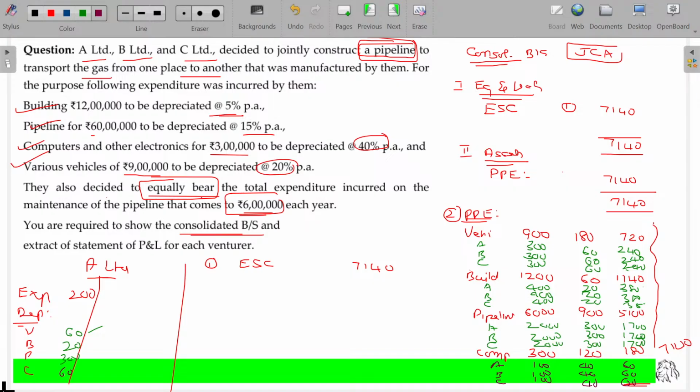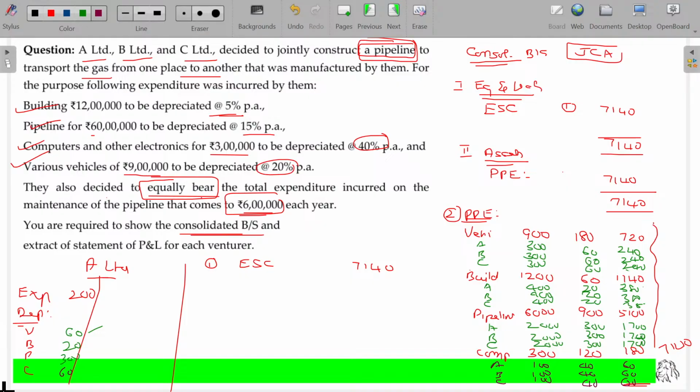Now what happens in A Limited's P&L account, they debit 200 rupees for the expenses, depreciation for all the assets, to their extent, debited here. What about the revenue, sir? There is no revenue, but they have the option to use it. Otherwise, they have to purchase the asset or they have to get it on rental somehow. Now they own the asset. They are spending the money for maintaining that, and they are enjoying using the assets commonly, not by A alone. A, B, C all put together will be enjoying. In their P&L account, they are debiting the expenses related to their own extent.